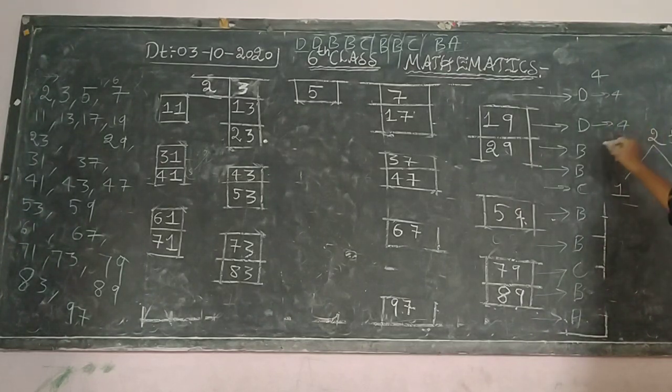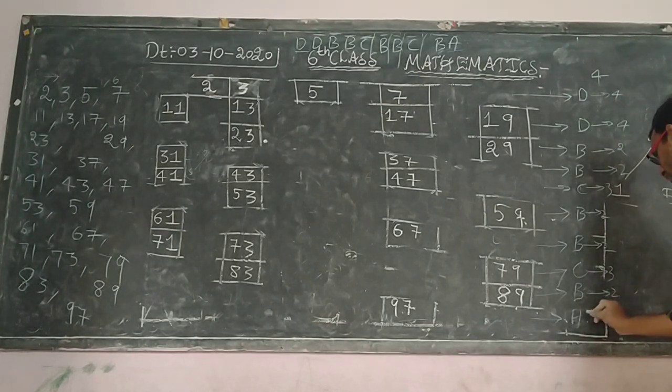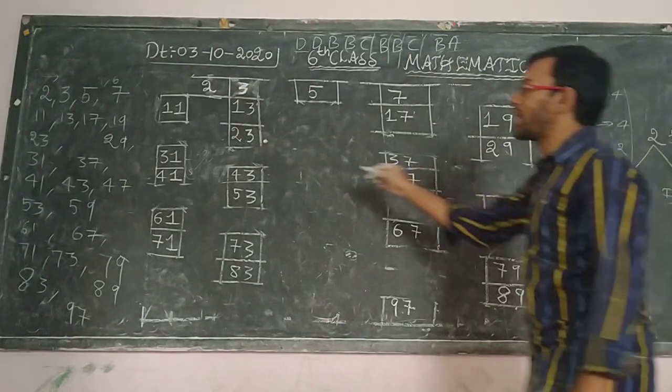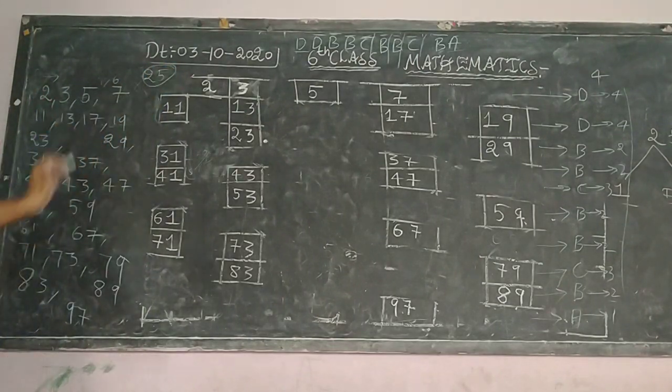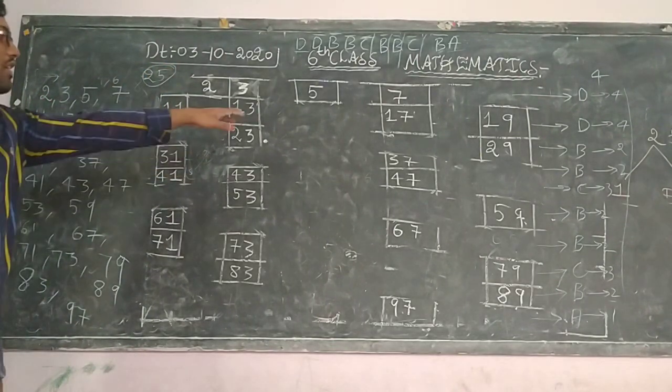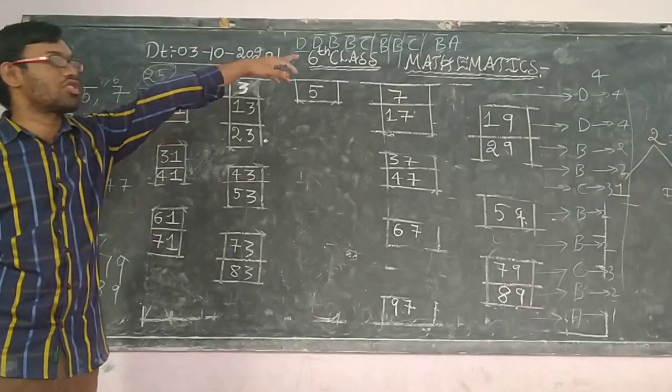So here D means 4. D means 4. B means 2. So I am converting alphabetic to numerical form. B means 2. C means 3. B 2. B 2. Next C 3. B 2. Next A 1. If you add all these numbers, you will get the count as 25. All the 25 will be tallied. So like this, the numbers will be there. So that is a shortcut, children.